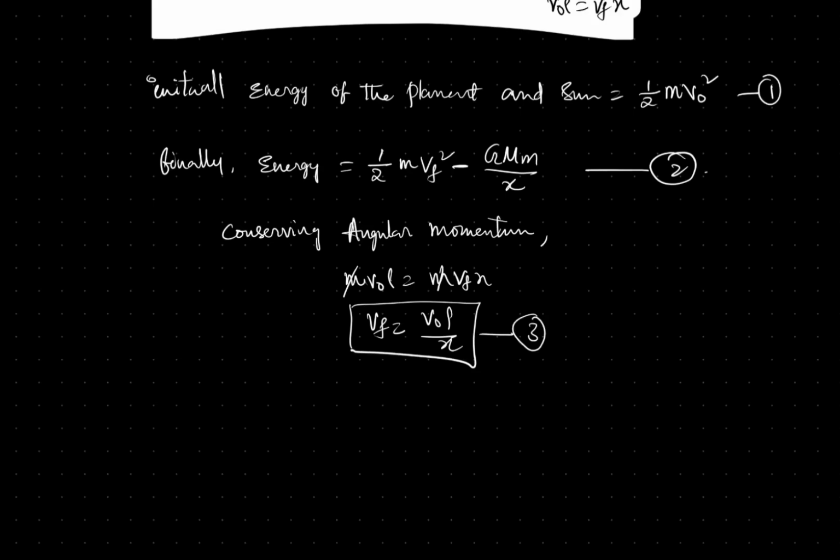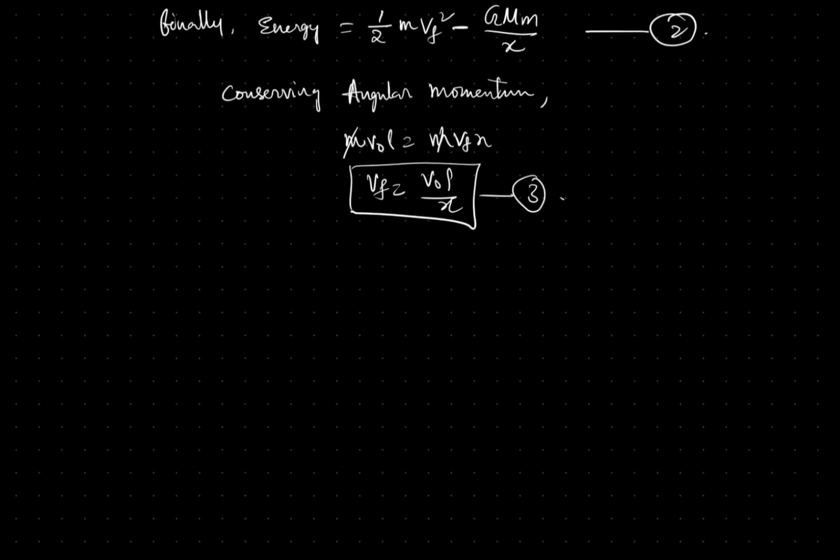This is the third equation which we can use. From conservation of energy, we can equate equation 1 equal to equation 2.